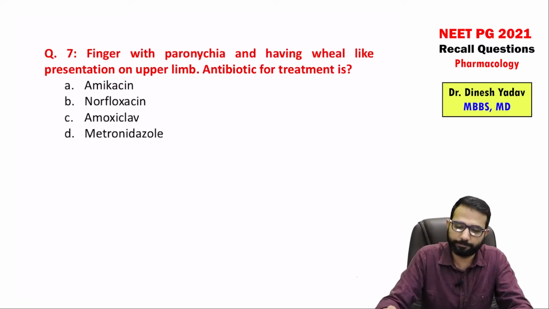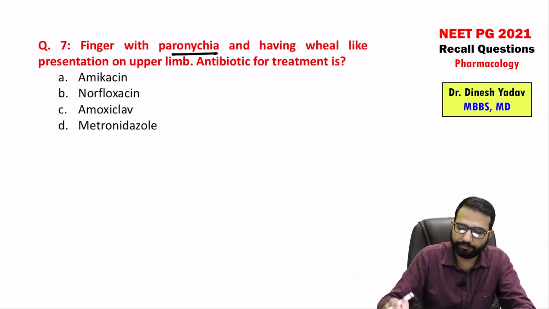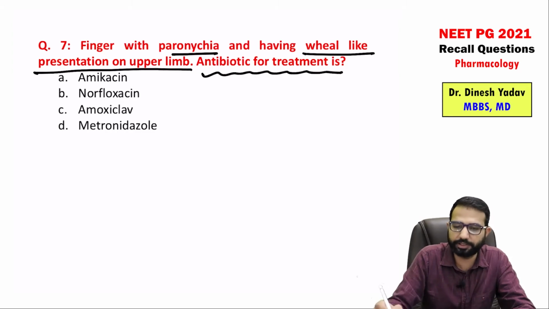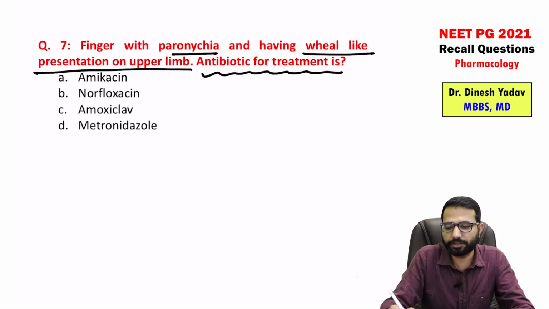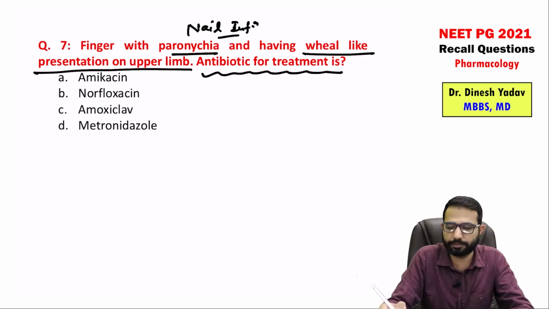So this is important. A finger with paronychia having a wheal-like presentation on the upper limb. Antibiotic for treatment is, so paronychia means nail infection, and now having this wheal-like presentation in the limbs.